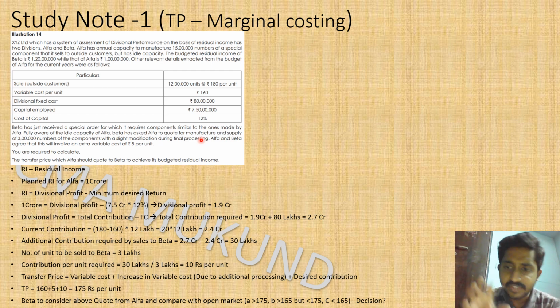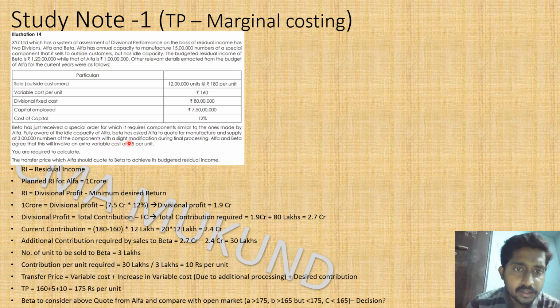Alpha's sales quantity is 12 lakh, and the capacity of Alpha is 15 lakh. So 15 lakh capacity in which we are making 12 lakh, so 3 lakh idle capacity is there. And good that our group company, Beta, needs 3 lakh only. So we already have idle capacity for it, so there is no issue from a capacity point of view.